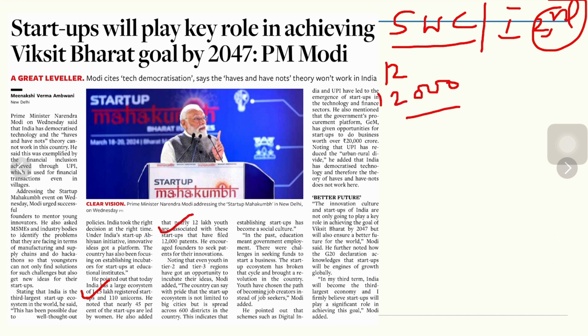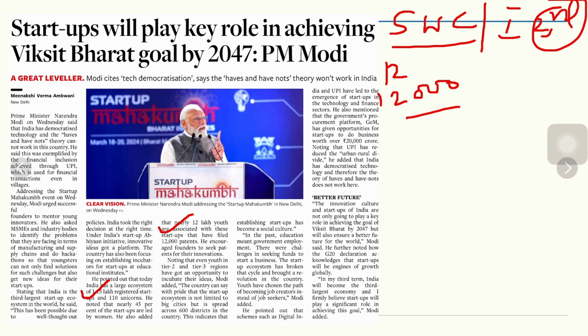So number one, you will state the importance of startups: the quantity, 1.15 lakh, and 110 unicorns, meaning those whose valuations are more than $1 billion, so they have got investment or market valuation of at least $110 billion. Number three, close to 45% means diversity among the genders, with 45% of startups driven by women. Close to 12 lakh for employment, so close to 12 lakh youths are associated. For innovation, close to 12,000 patents.